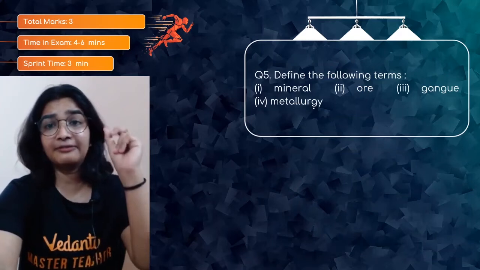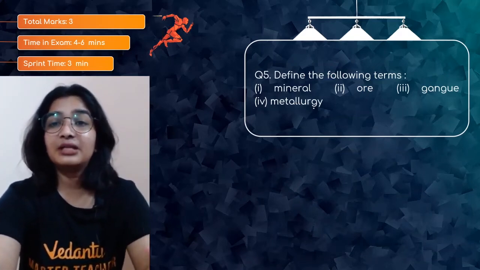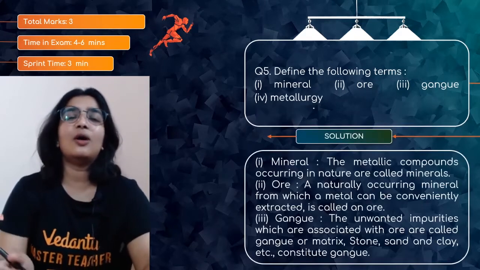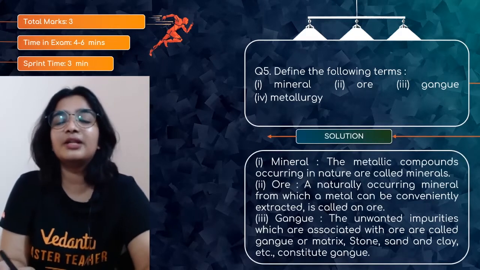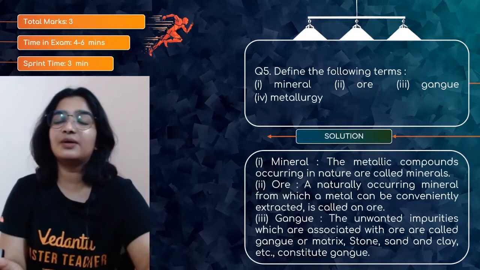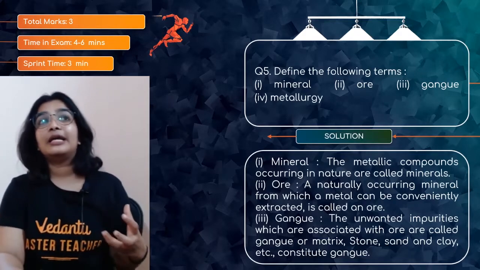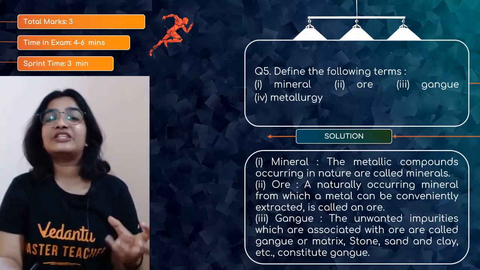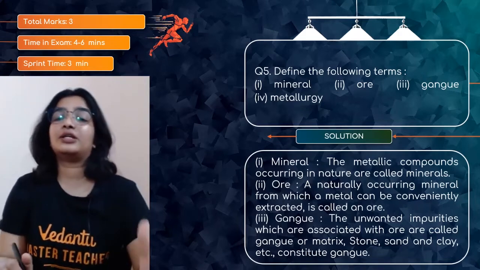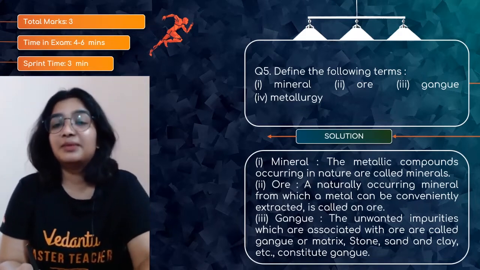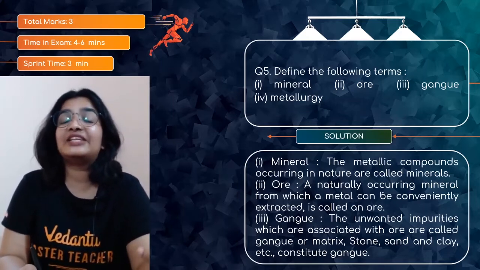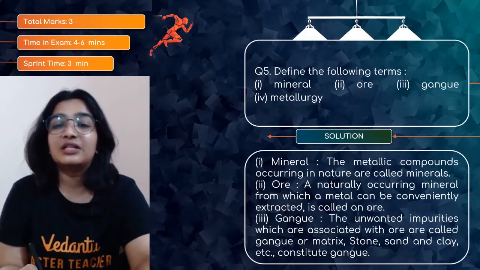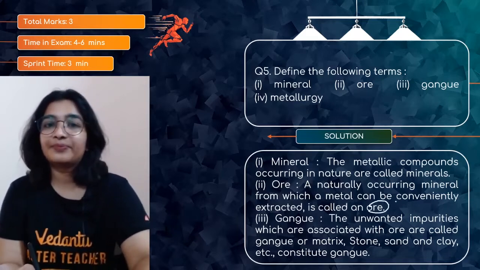Next is question number 5. Define the following terms: mineral, ore, gangue, metallurgy. Mineral: naturally occurring elements or compounds are called minerals. And an ore is a mineral from which a metal can be extracted conveniently, economically or profitably. That is what is called an ore.